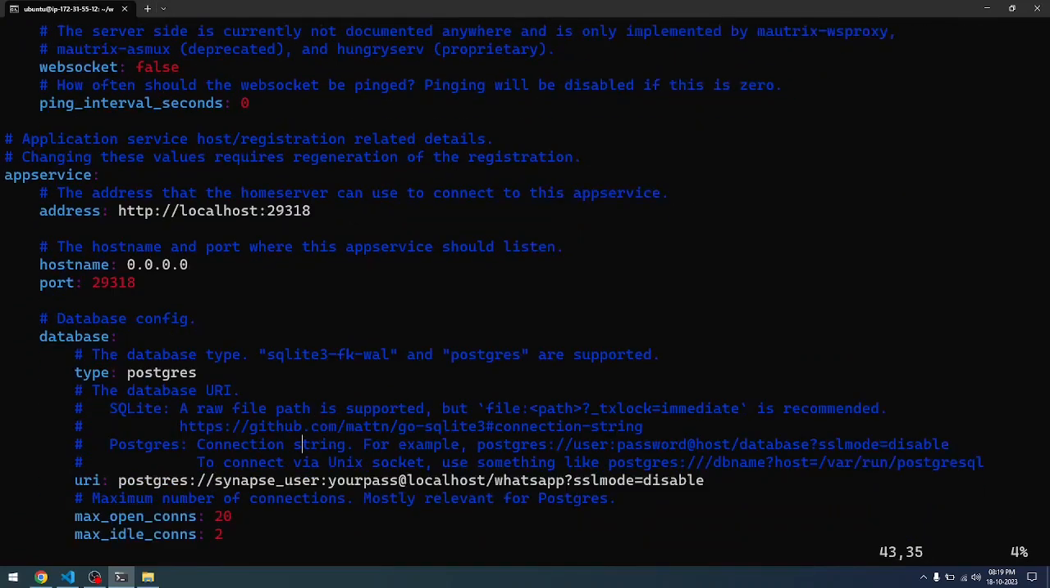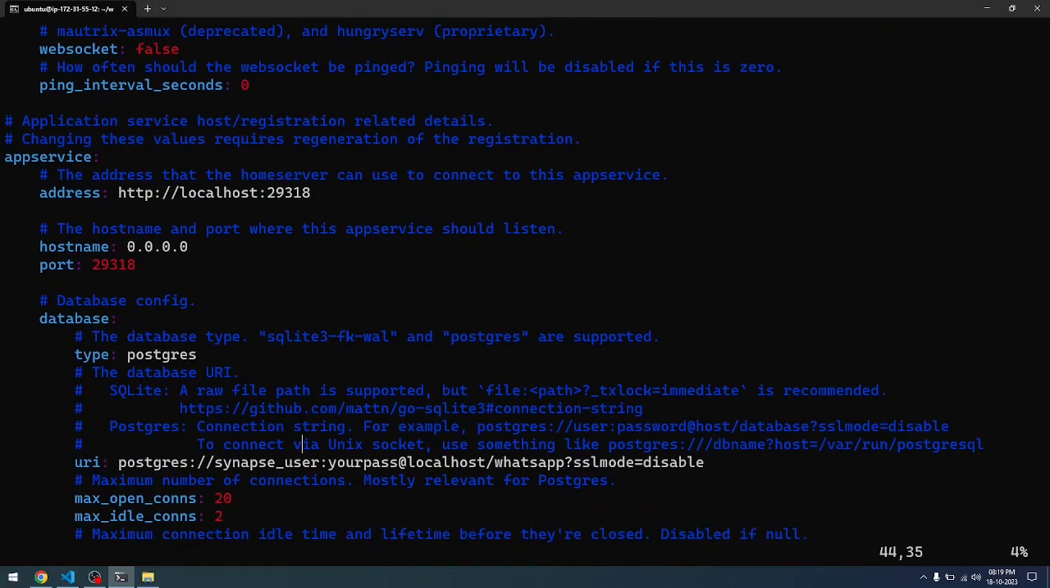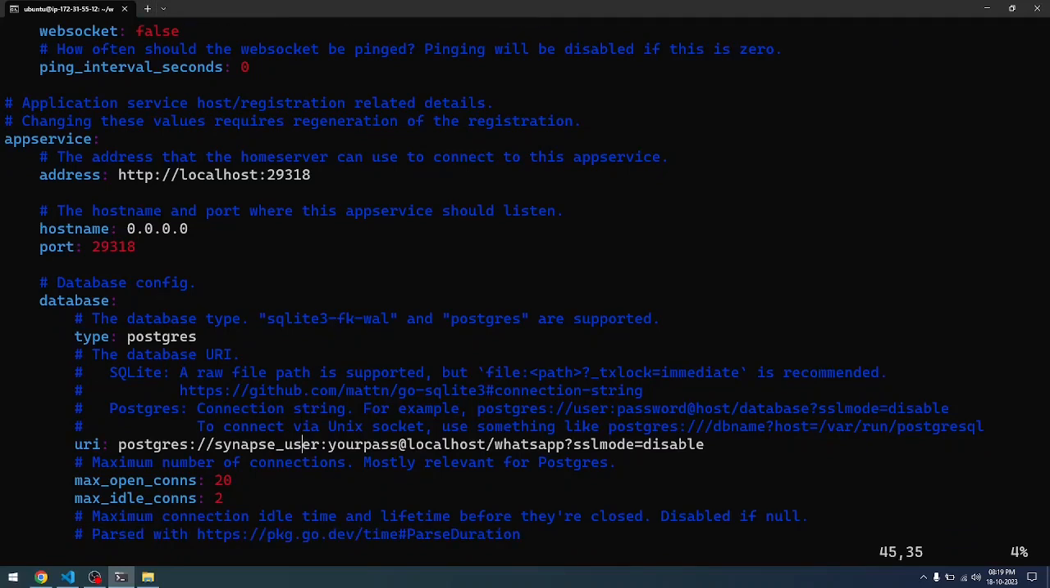So you have to scroll down. Here is where you tell the bridge that you have a Postgres database running on this local host. That is where the bridge is running, and the user is the Synapse user. The password that you created for that particular Synapse user, you need to provide here. The database is available on the local host, the database name is WhatsApp, and the SSL mode is equal to disabled. So this is the purpose of creating the database.